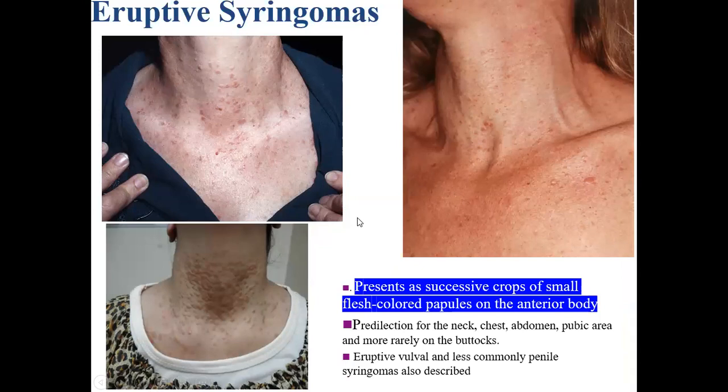Eruptive syringomas present as successive crops of small flesh-colored papules on the anterior part of the body: the neck, chest, abdomen, and sometimes the pubic area. You can see the eruptive syringomas. So many.